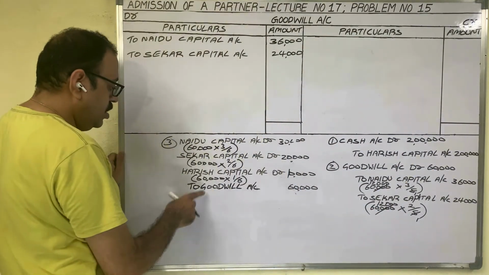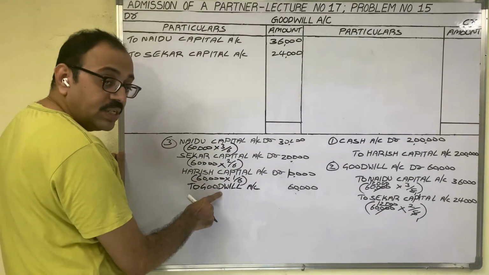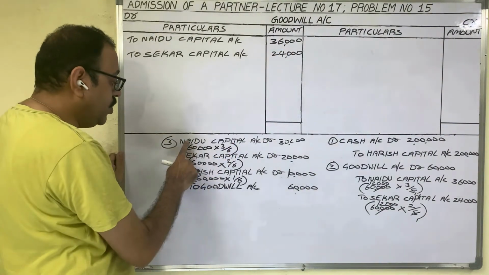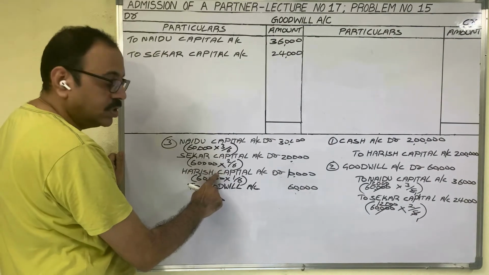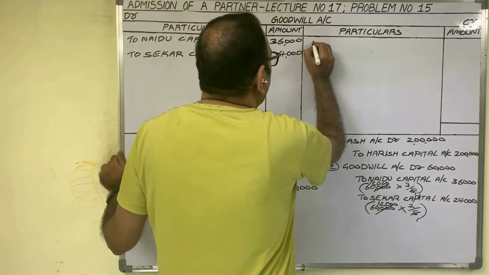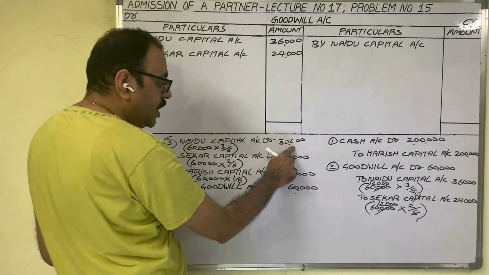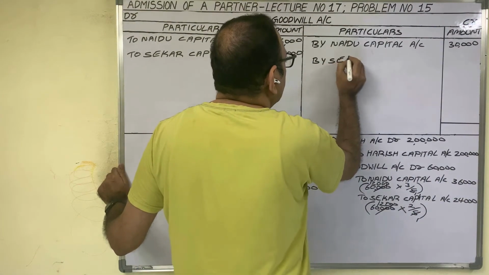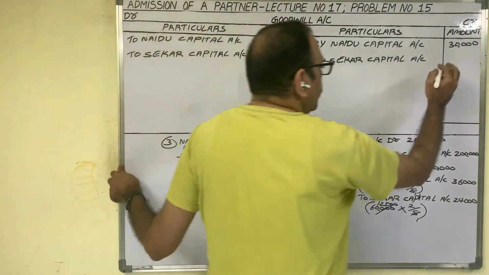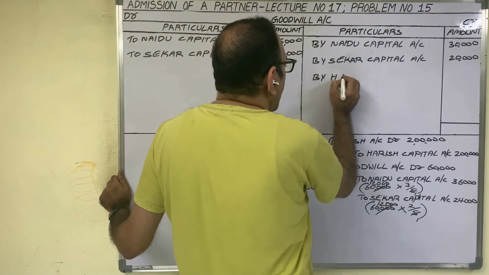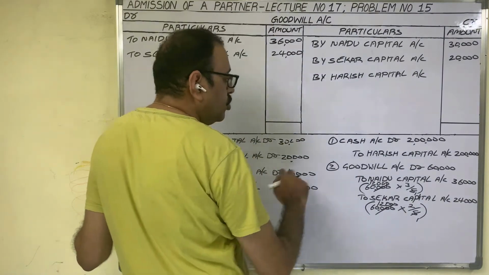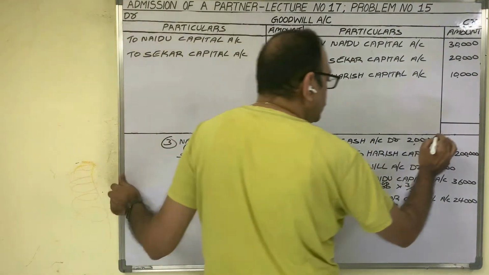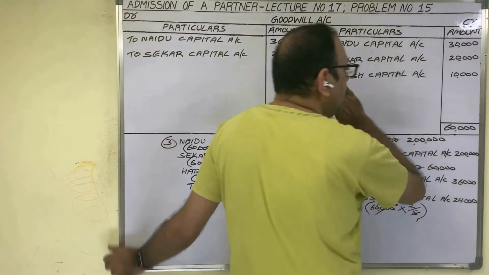Come to the third entry. In the third entry, goodwill account is credited. So on the credit side we should post this entry. And in the particulars column, we have to write these three capital accounts. By Naidu capital account, Naidu's amount 30,000 rupees. By Shekar capital account, Shekar's amount 20,000 rupees. By Harish capital account, 10,000 rupees. The two sides' totals are 60,000 and 60,000. So goodwill account is closed.